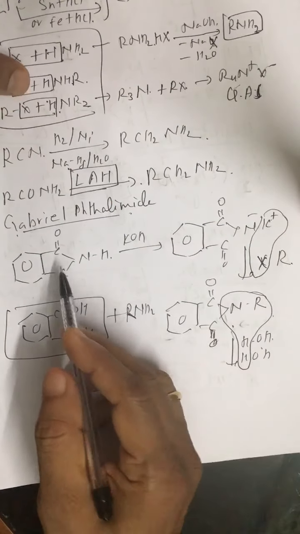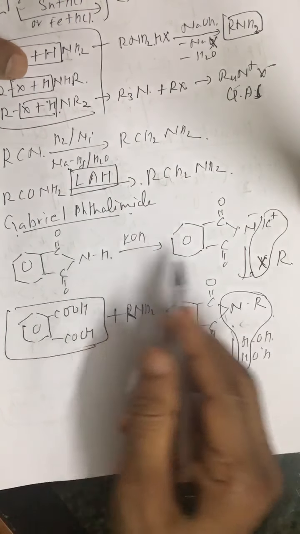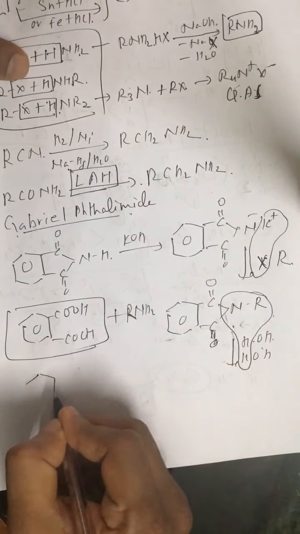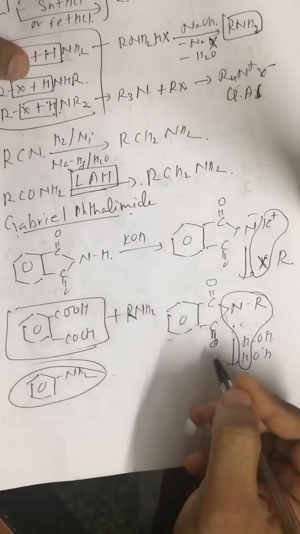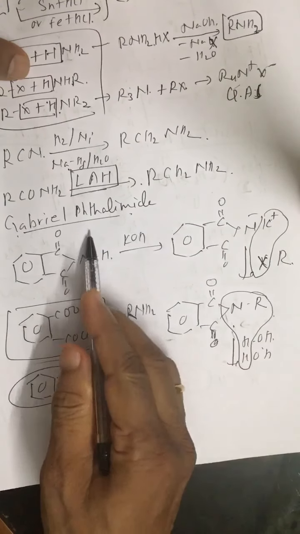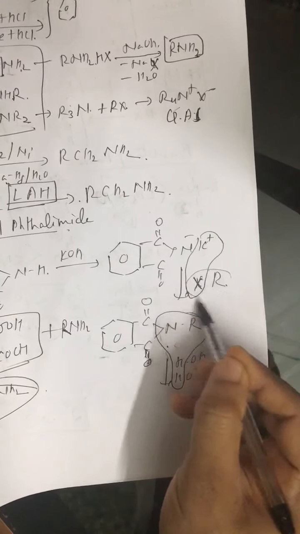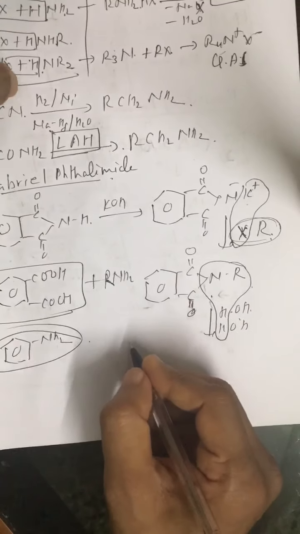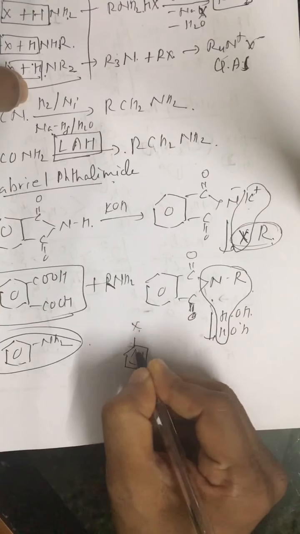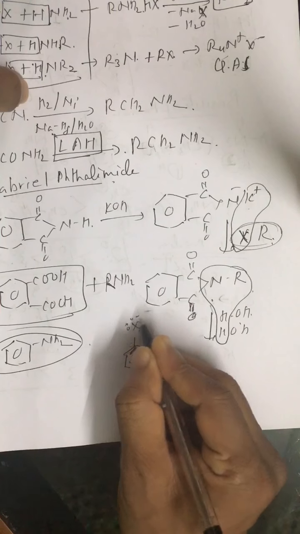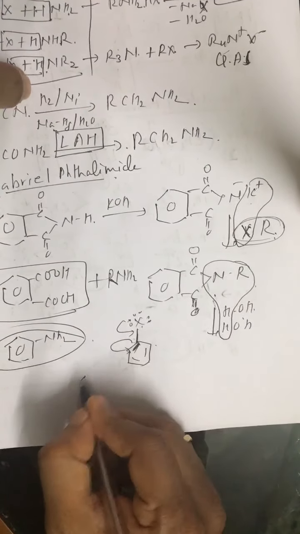Now the point is, by Gabriel phthalimide reaction, we cannot prepare aniline, C6H5NH2, because if you want to prepare aniline by this reaction, at this step we have to take C6H5X, and the problem with C6H5X is that due to resonance, the C-X bond behaves as a double bond.